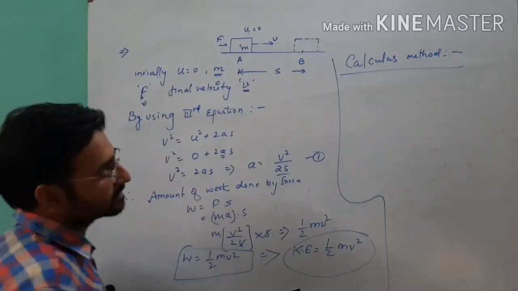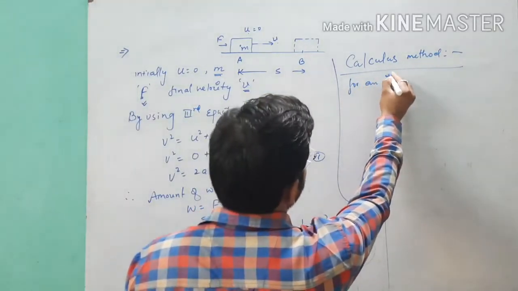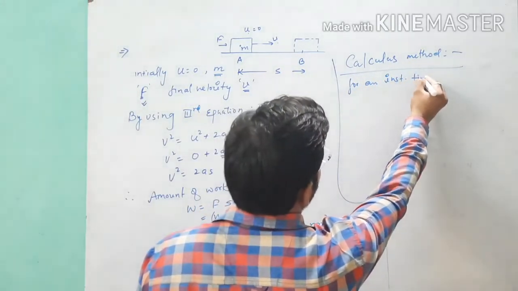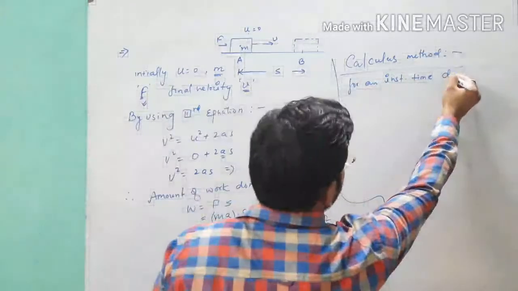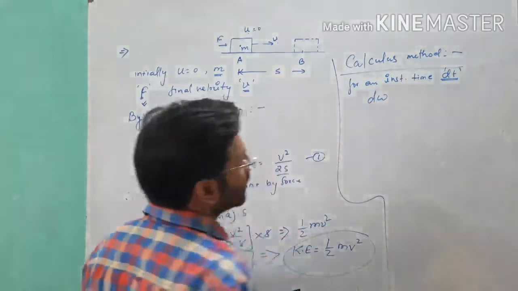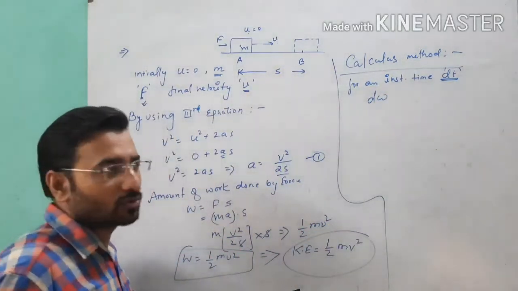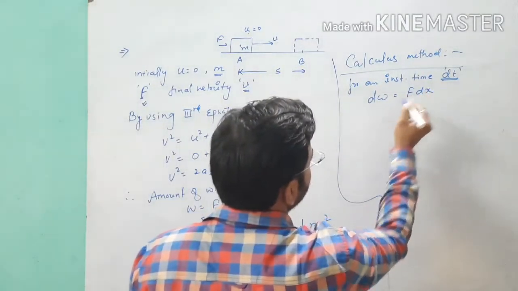As given, the force is applied on a body for the displacement s. For this condition we can say that for an instantaneous time, we have the amount of work dW done by the force F for a displacement, suppose dx.